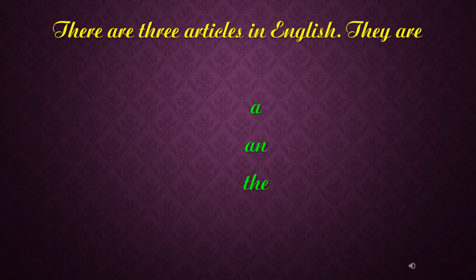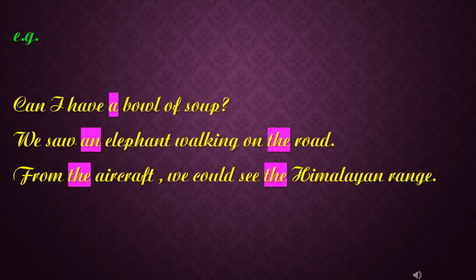Articles are actually determiners that qualify nouns. Articles make it clear whether we are referring to something in general or in particular. They are always used before nouns. Examples: Can I have a bowl of soup? We saw an elephant walking on the road. From the aircraft, we could see the Himalayan range.